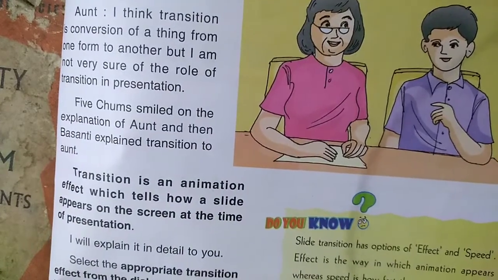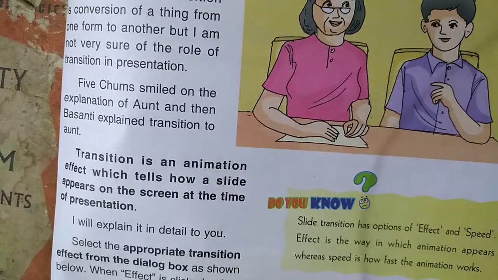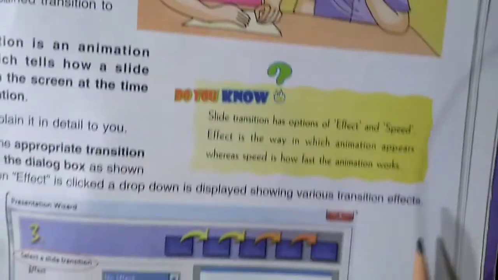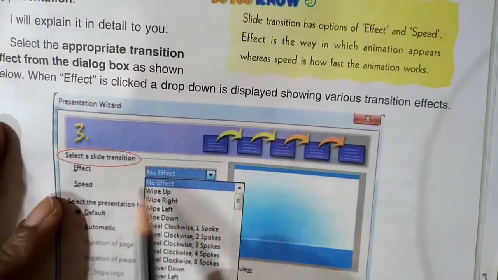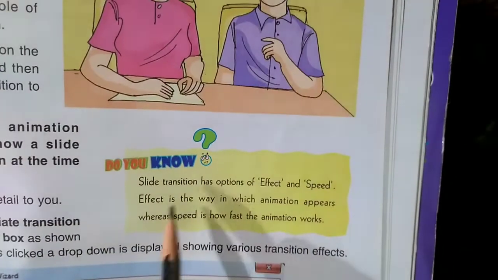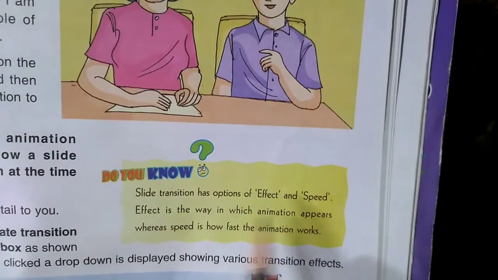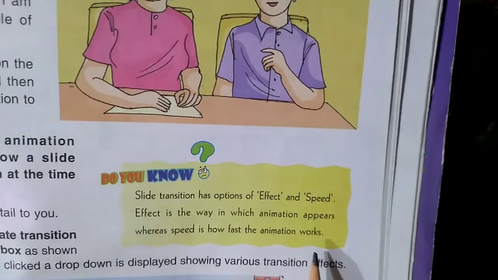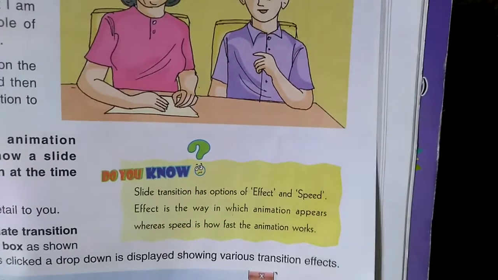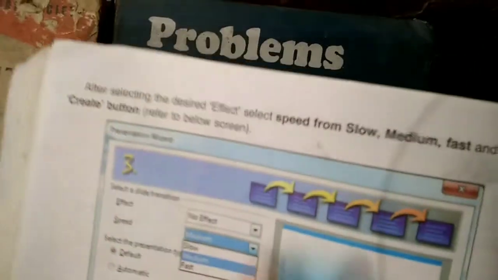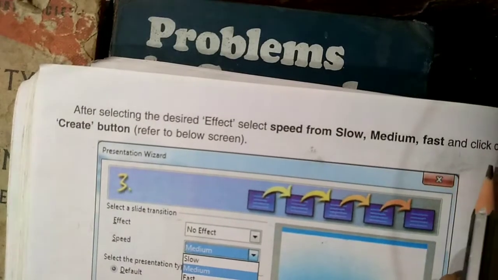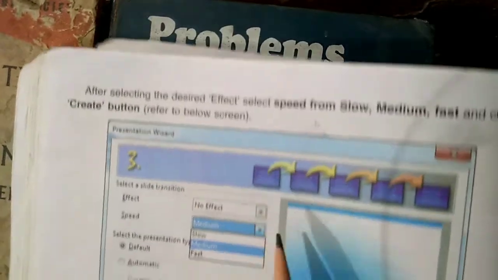Select the appropriate transition effect from the dialog box. As shown below, when effect is clicked on, a drop-down is displayed showing various transition effects. Here you are seeing various transition effects. Slide transition has options of effect and speed. Effect is the way in which animation appears, whereas speed is how fast the animation works. After selecting the desired effect, select speed from slow, medium, fast and click on the Create button referred to in the screen below.